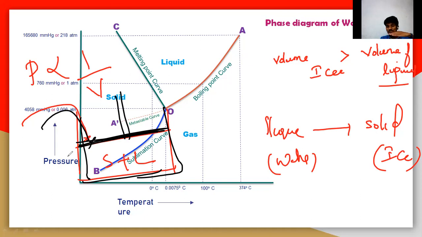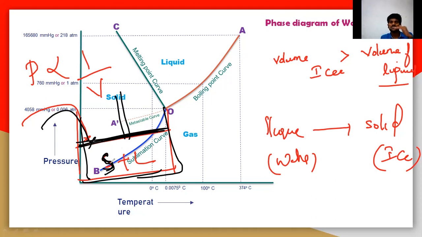The volume of ice is very high compared with the liquid. The volume of the liquid is very less. Hence, by increasing the pressure, to stabilize the system, that means to maintain the equilibrium, all the solid particles are completely converted into liquid.